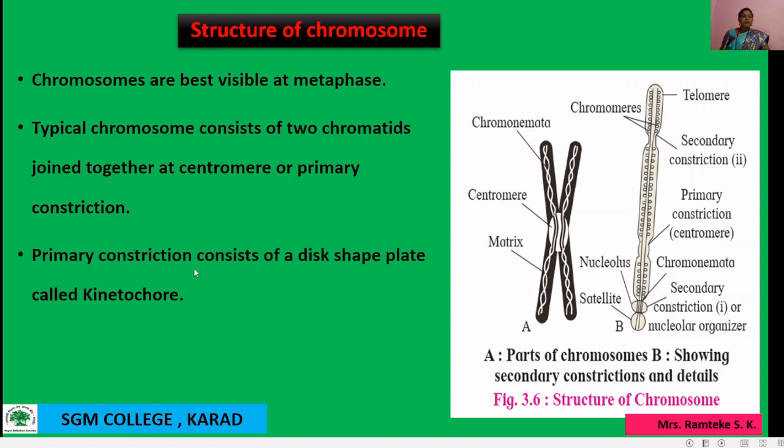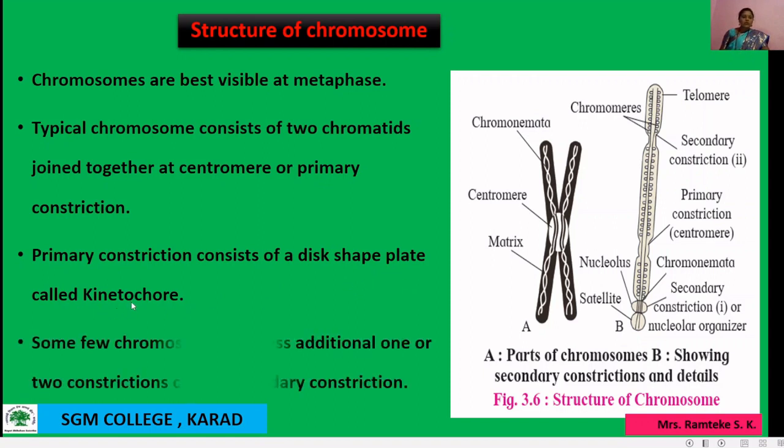Okay, then the primary constriction or the centromere consists of a dish-shaped plate called kinetochore. This plate is dish-like, and this dish-shaped plate is known as kinetochore.